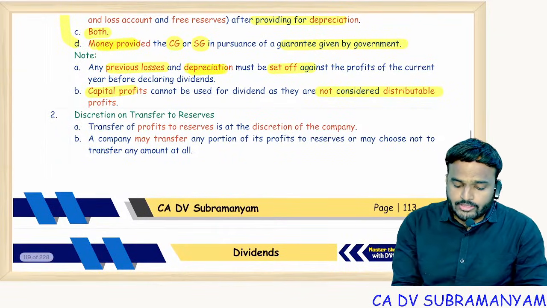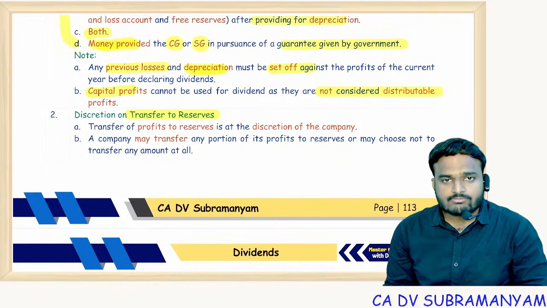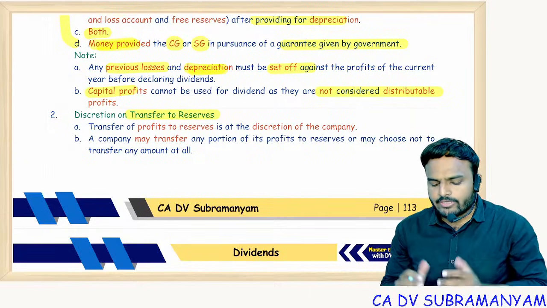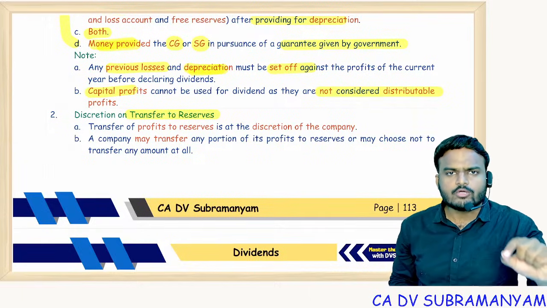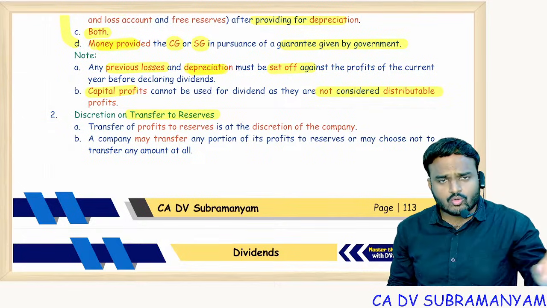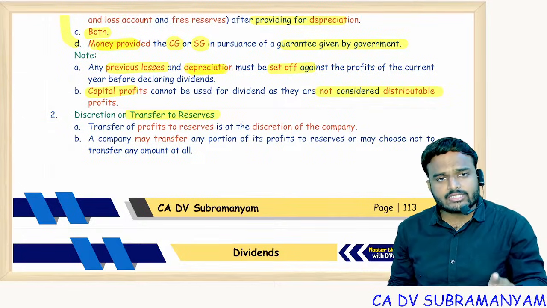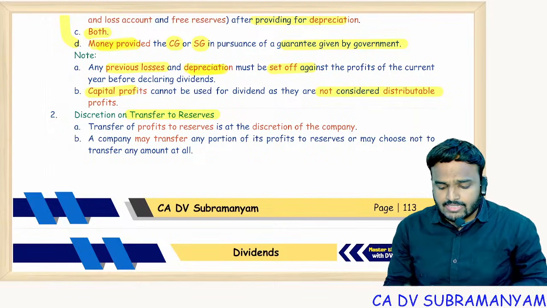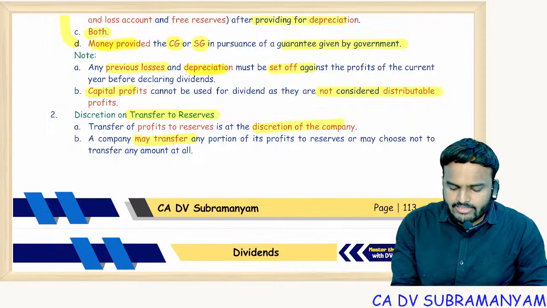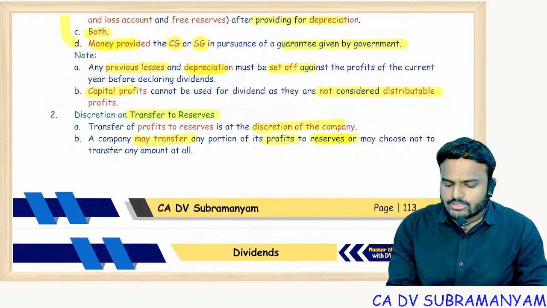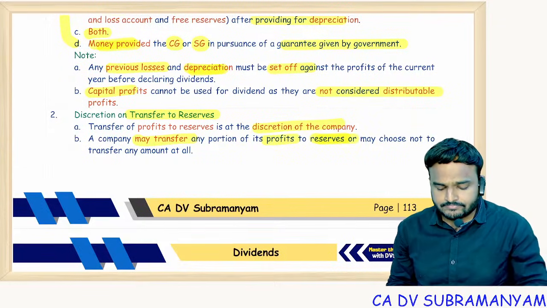And the next important point: discretion on transfer to reserves. Sir, before declaring dividends, is there any condition on us to transfer a certain portion of profits to free reserves or general reserves? No. Under the old Companies Act, there is a condition. But under the new Companies Act, it is up to the discretionary powers of the directors. The company may transfer any portion of profits to the reserves, but this is not compulsory.